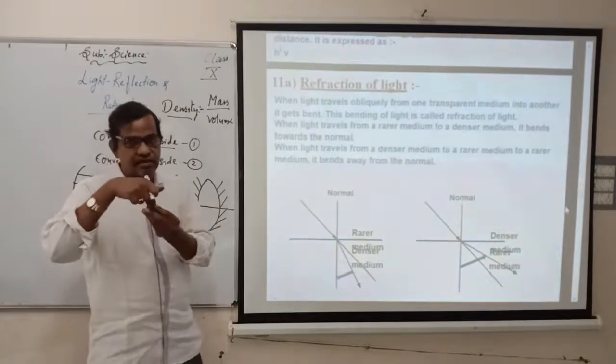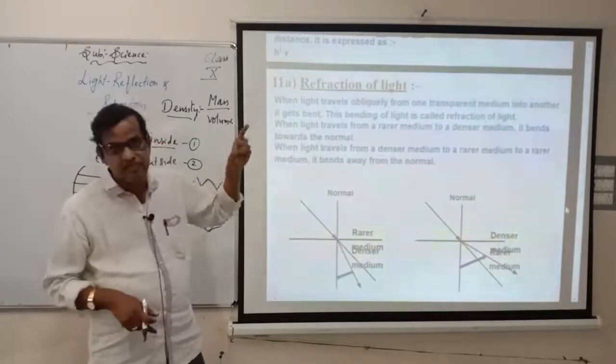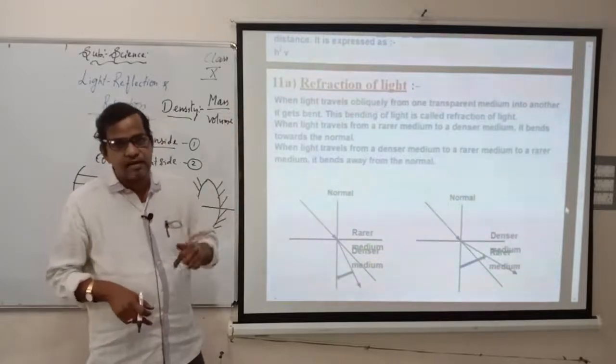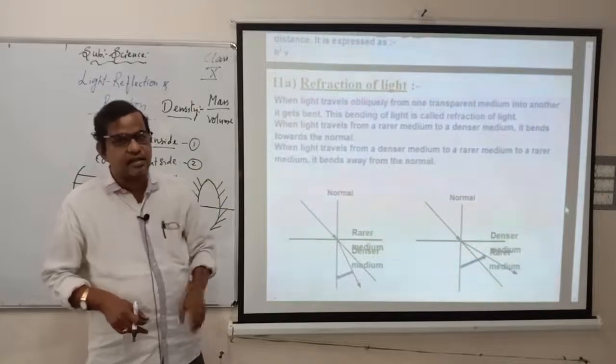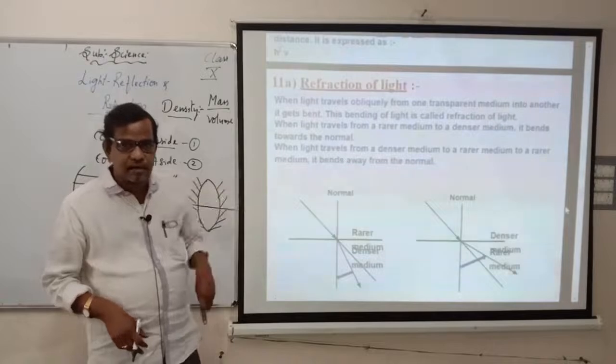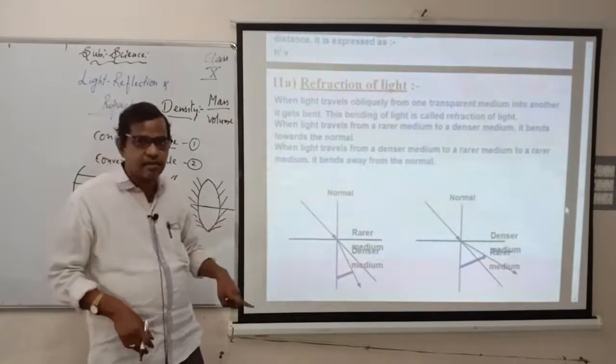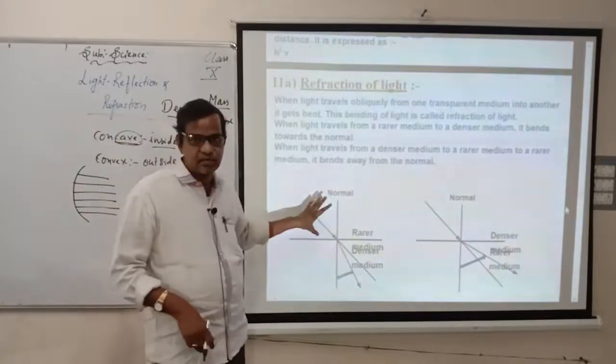you can see the finger looks thicker, and you can see it a little bit bent. At the same time, I told in the beginning also, when you keep the pencil or pen, it will be a little bit bent there. That is why, because when the light is moving from one medium to another medium, whether it is rarer medium to denser medium or denser medium to rarer medium, this is because of this thing. Okay, next one.